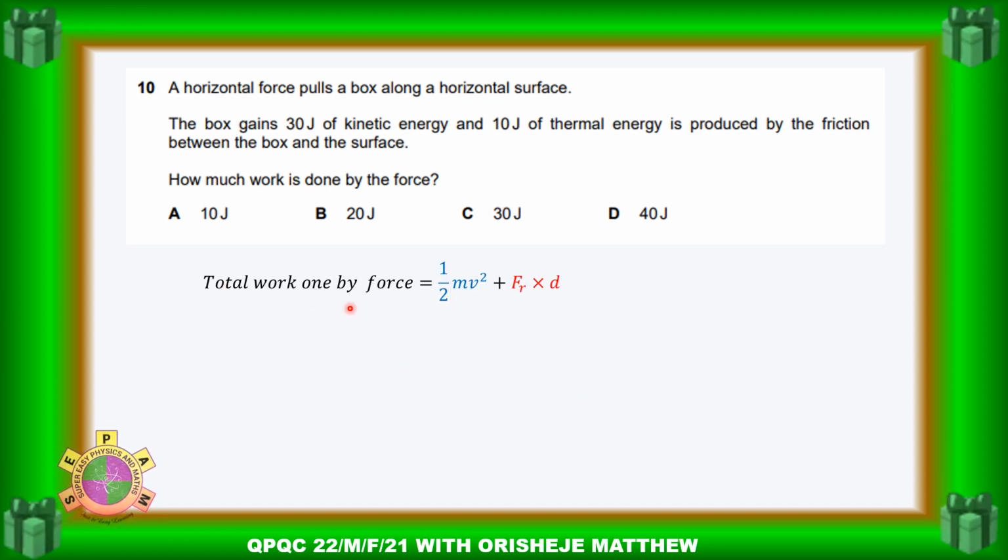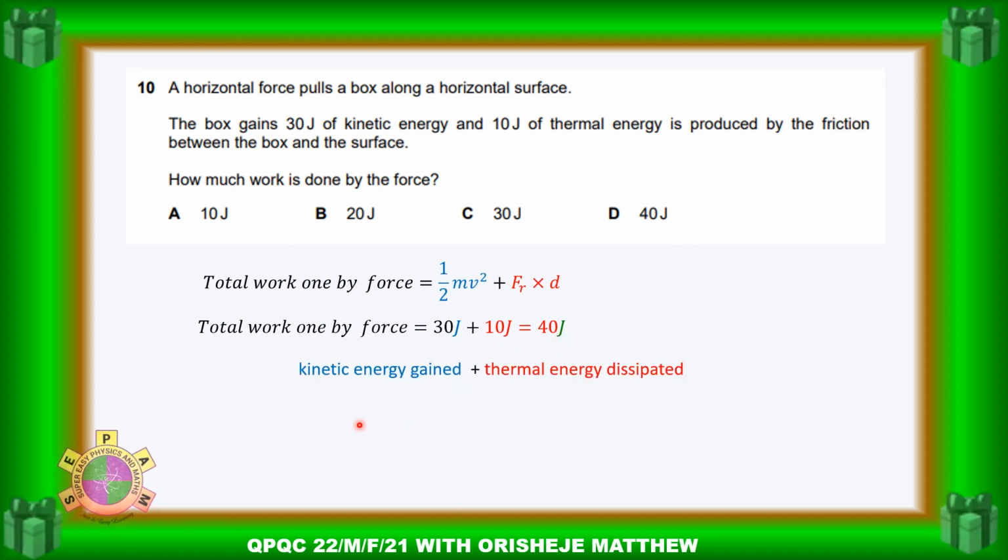Now, the total work done by the force is equal to the kinetic energy plus the work done by moving the object along the path. So the total work done is equal to the 30 joule kinetic energy plus the thermal energy, which is 10 joule, to give you 40 joule. Kinetic energy plus thermal energy dissipated.